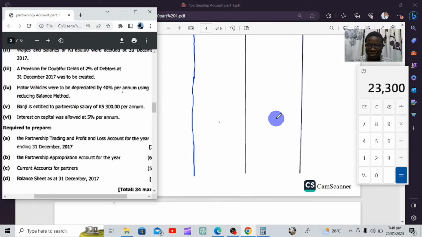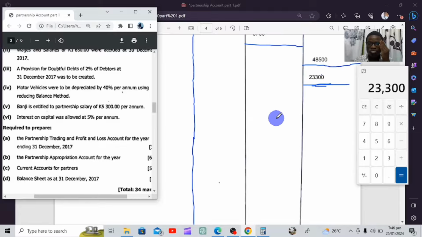So what is an appropriation account? We get it from the words appropriate or appropriation. To appropriate simply means to allocate. You are going to share the money accordingly, because this is an account. There are certain principles that will guide how the appropriation should take place.